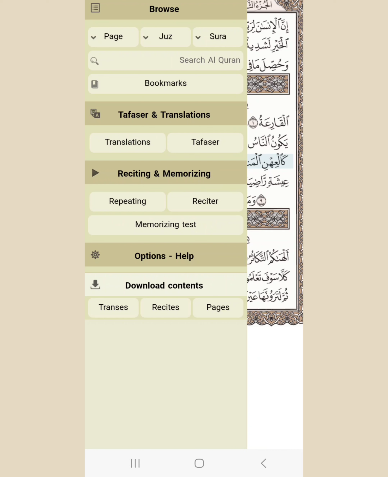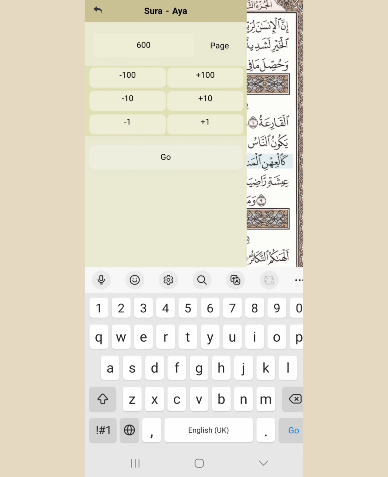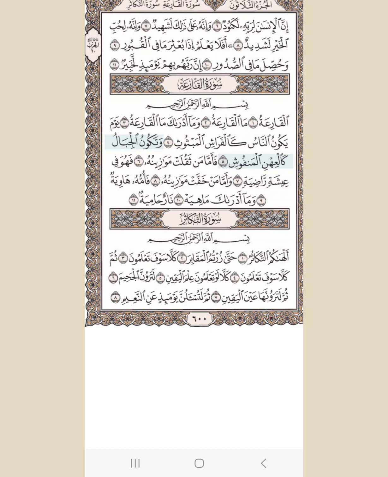So first of all we have to find through the page. For example, I've written page 600. If you type that, 6, so this is the page 600.